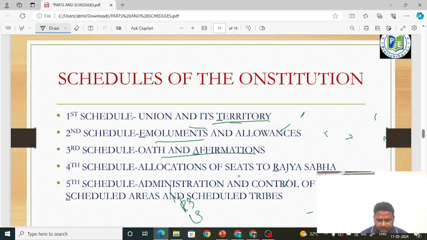Rajya Sabha, Lok Sabha. So this is Parliament. Parliament is Lok Sabha, Rajya Sabha, and also the President is part of the Parliament but not a member. See, Rajya Sabha is also called Upper House. It is also called Council of States. When I am explaining this, please pay attention. See, Lok Sabha, Lower House, is also called House of People. House of People means they are directly elected by the people.